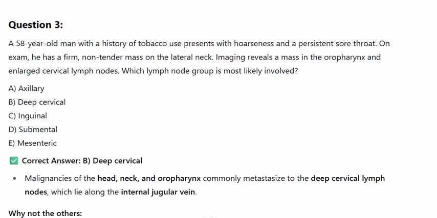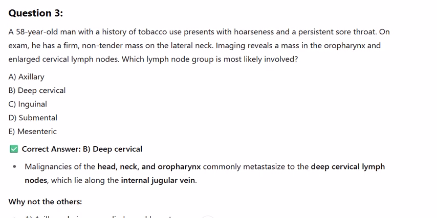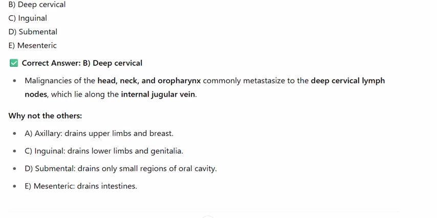Malignancies of the head, neck, and oropharynx commonly metastasize to the deep cervical lymph nodes, which lie along the internal jugular vein. Why not the others? A. Axillary, drains upper limbs and breast. C. Inguinal, drains lower limbs and genitalia. D. Submental, drains only small regions of oral cavity.